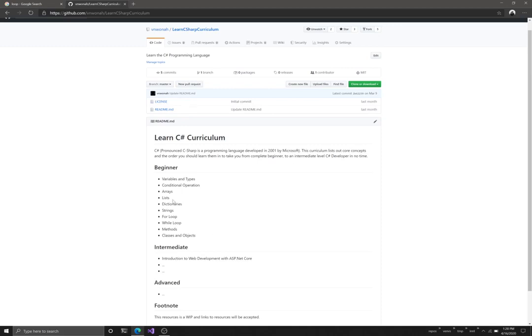So the last topics we treated were lists and arrays. Today, though, instead of continuing to do dictionaries and strings, we're going to skip ahead to while loops and for loops, because I believe these are more important and we should treat them first. So, for loop and while loop. Now, to begin, first of all, what is a loop exactly?